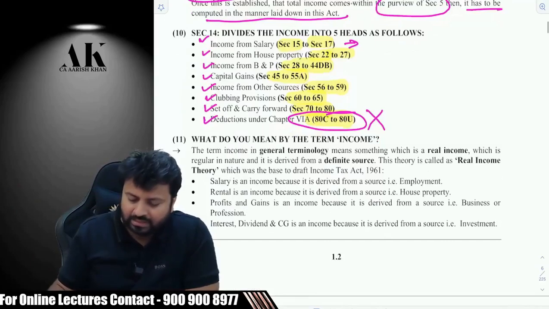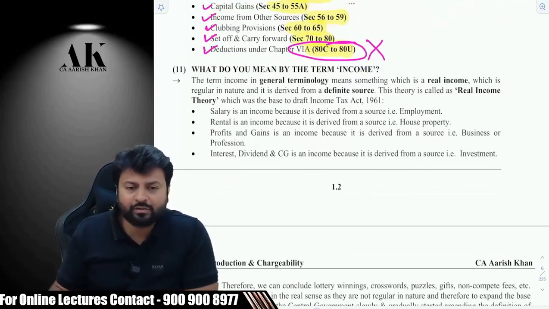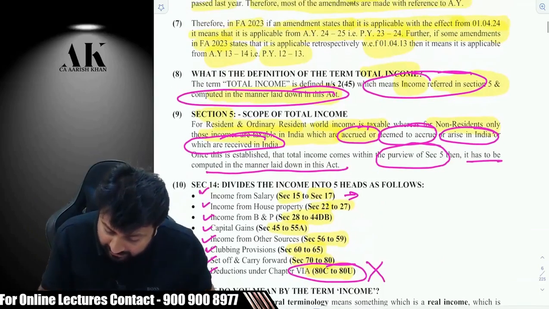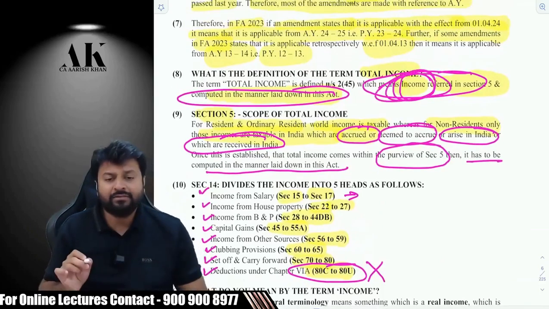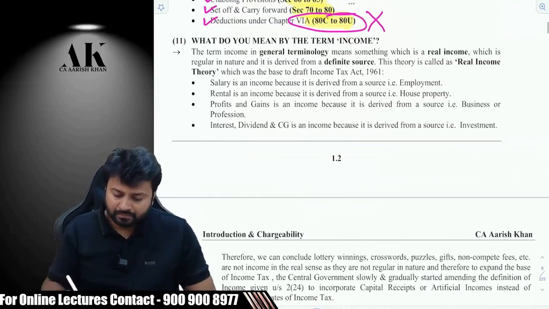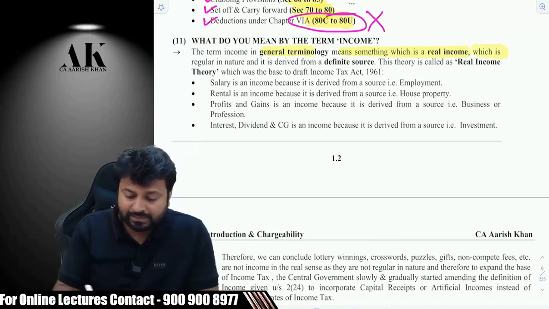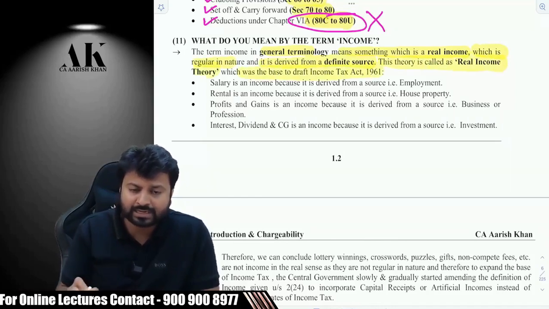Don't worry. Then comes the most important discussion of today. That is, what is income? This discussion came from here. When we say total income means income, then we have to answer what is income. The term income in general terminology means something which is a real income, something which is regular in nature, derived from a definite source. This theory is called what? Real income theory, which was the base to draft the Income Tax Act.